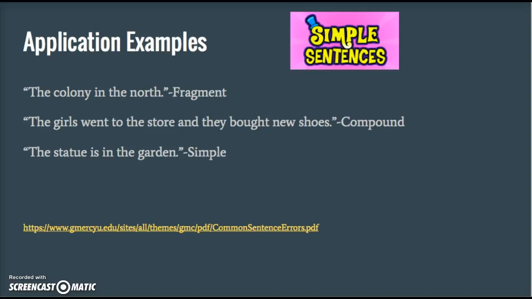This last sentence is an example of a great simple sentence. "The statue is in the garden." The sentence has the subject, verb, and noun to make it complete without the addition of conjunctions that would make it a compound or leaving a key part of speech out.